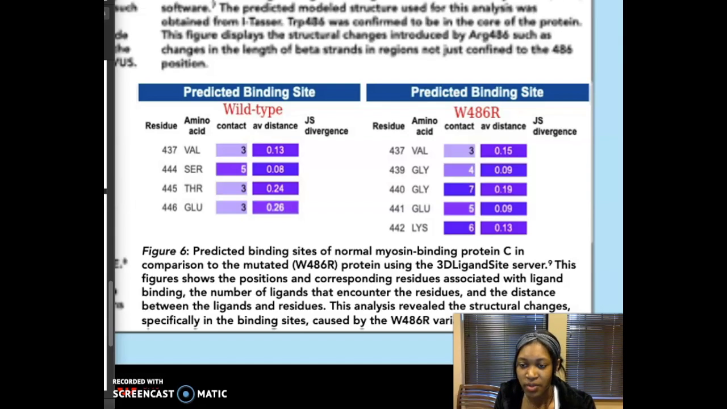The function of the domain that my VUS resides in is unknown, but it is speculated to serve as a stabilizing point for the flexibility of the surrounding 10 domains in the protein to interact with myosin. Therefore, these structural changes are predicted to affect those binding interactions.